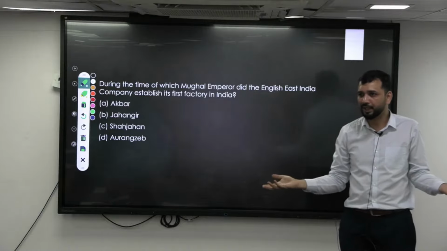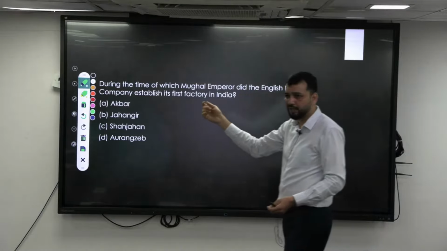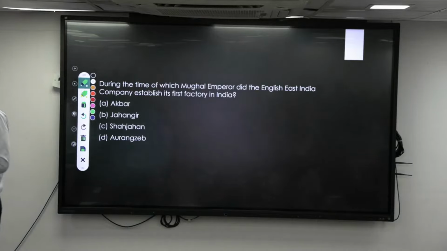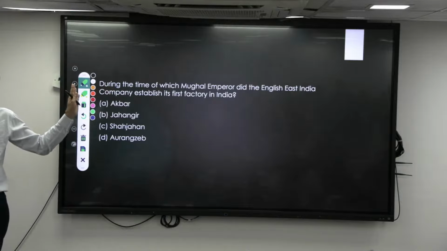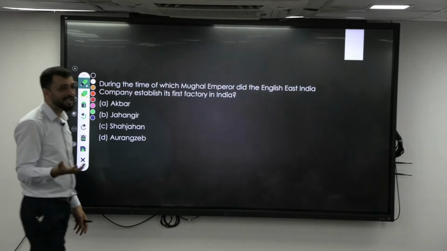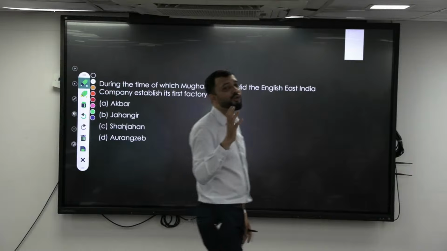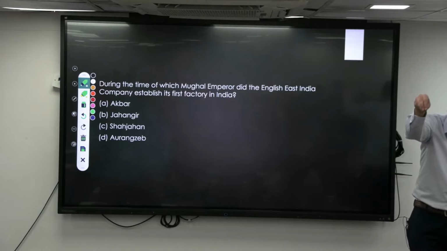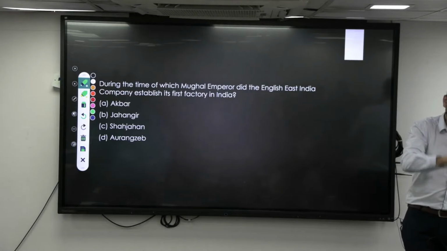For the navy, they were depending on European powers who already had well-built navies. Why should we invest time? We built more on cavalry, and for the navy we will depend upon them. So they didn't want to go against the Portuguese. They told us, we cannot give you Surat. Then in May 1611, the Battle of Swally happened between the Portuguese and the English, and the English defeated the Portuguese.